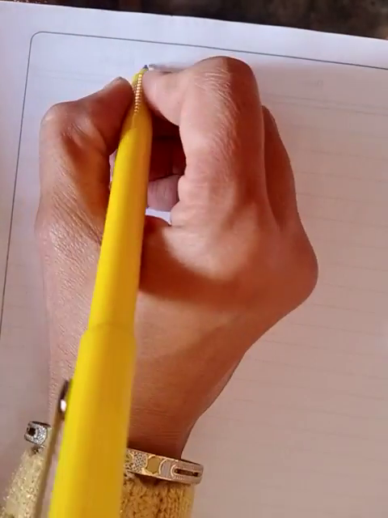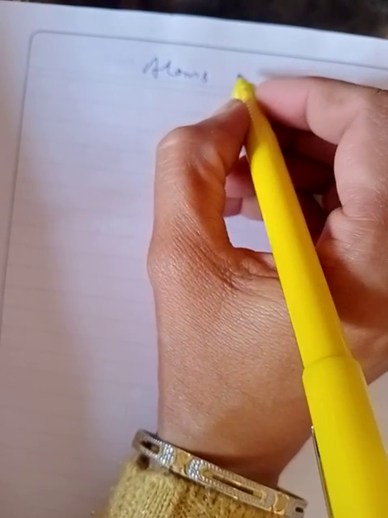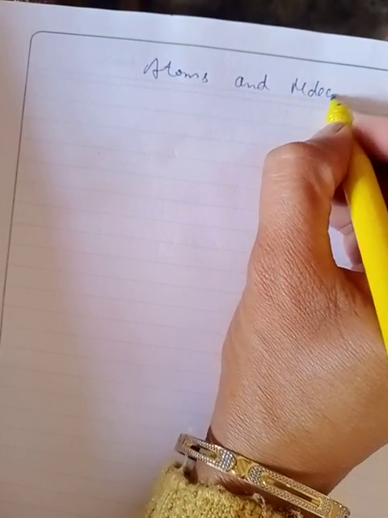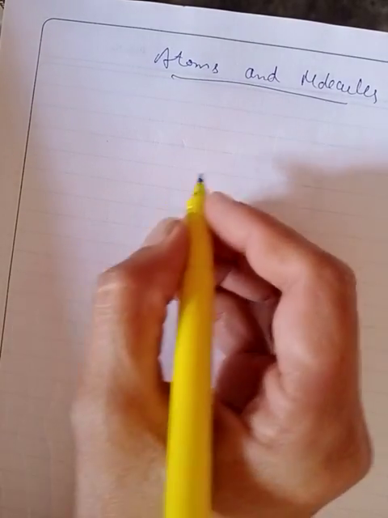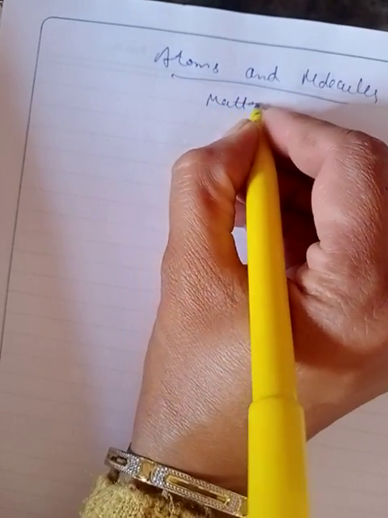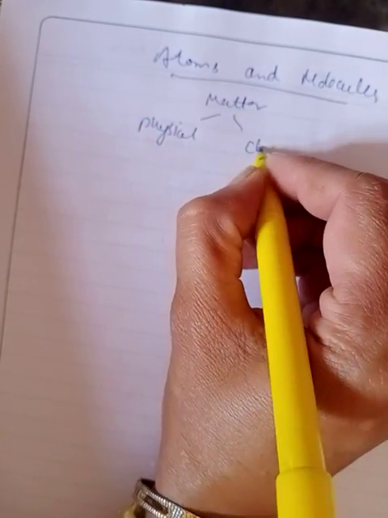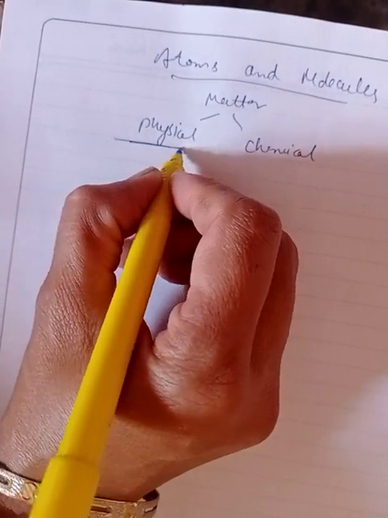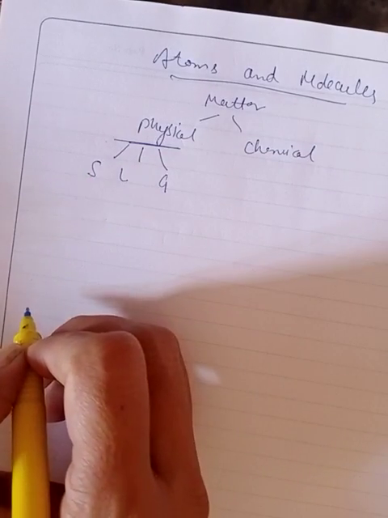Good morning, class 9th. Today I am going to start Unit 3 of Chemistry, Atoms and Molecules. In the previous two units, we have discussed matter under its physical classification and chemical classification. According to physical classification, matter has three states named solid, liquid and gas.